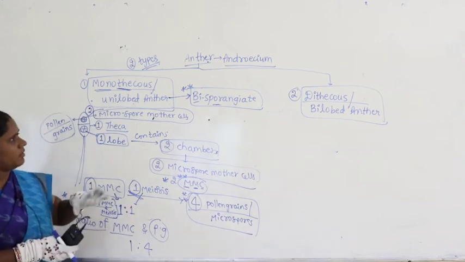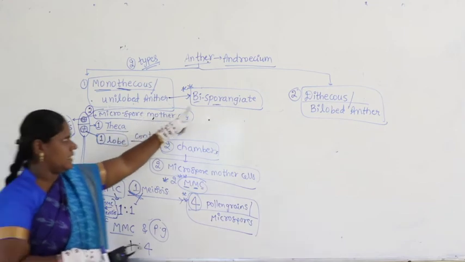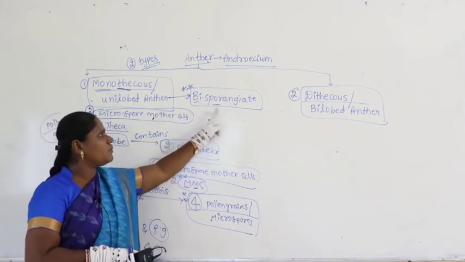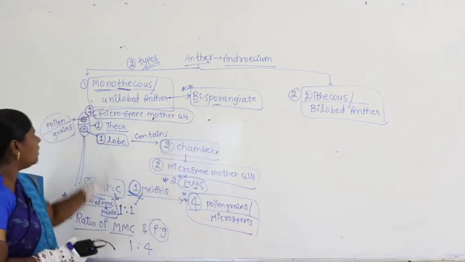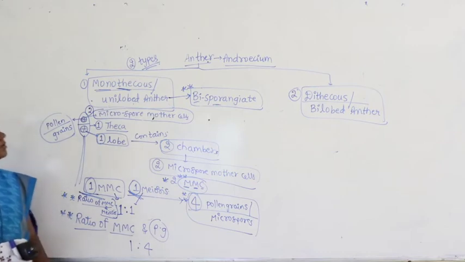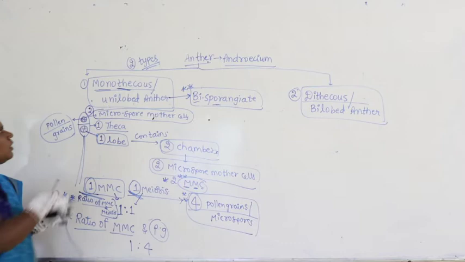That we will discuss later. Sporangium represents the mother cells here. How many mother cells are present? 2 are present. That is why we call the condition the bisporangiate condition, meaning 2 microspore mother cells. So altogether for the first category, what are the things to remember?